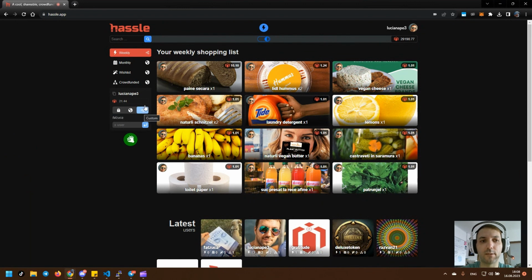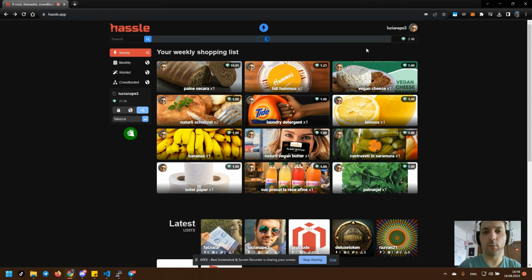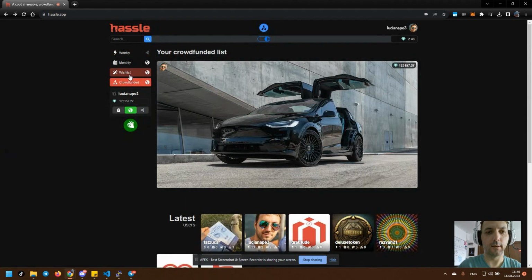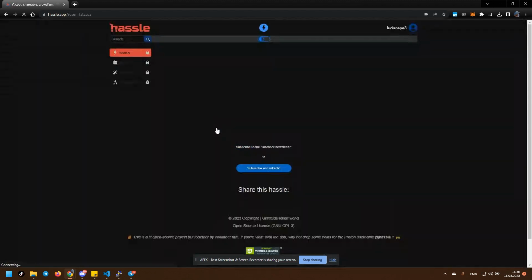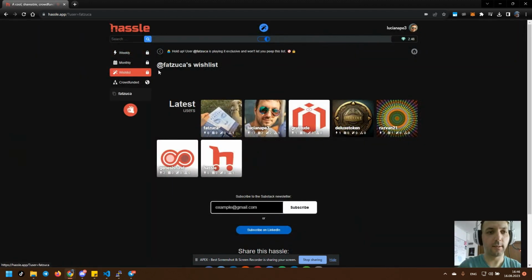So the custom privacy is set, as you can see, and Fatsuka can see my list and not only see it, but she can actually add or remove items or change everything for each item. Now, the important last bit that I wanted to talk about earlier was that if I go to another user here, right, like Fatsuka, I go to this user's list, I can browse around his list, right?